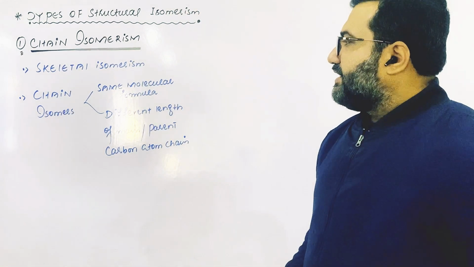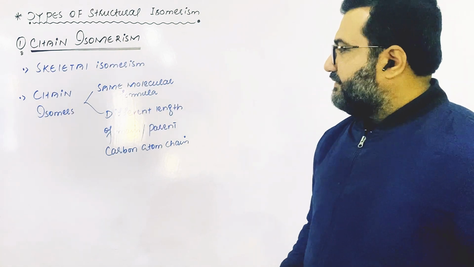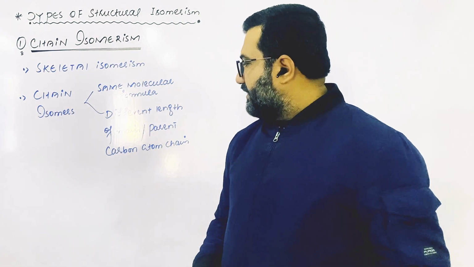Chain isomers have same molecular formula, but they have different length of the main parent carbon atom chain.